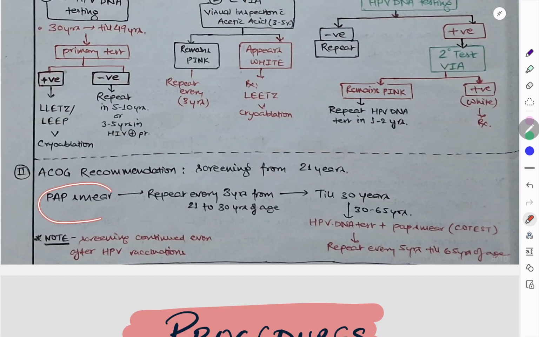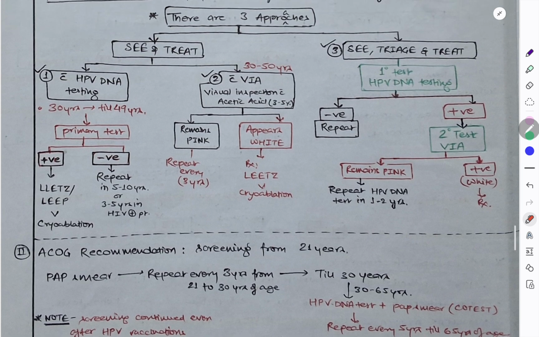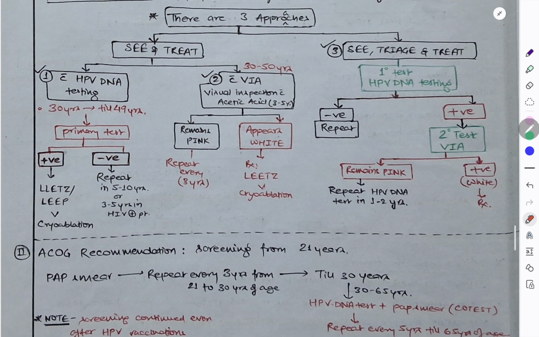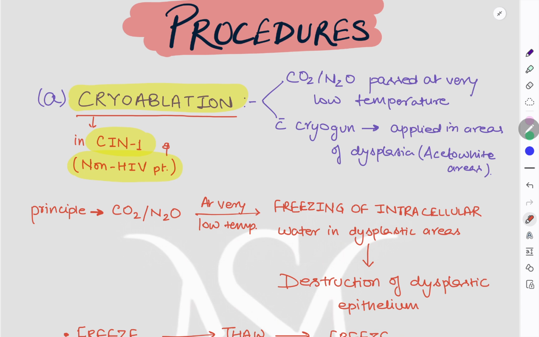According to ACOG, screening starts from 21 years. Okay, so we have to take the pap smear and repeat every 3 years from 21 to 30 years, almost 3 times. Then from 30 years to 65 years, we have to do co-testing. Co-test involves HPV DNA testing plus pap smear, and we have to repeat this every 5 years till 65 years of age. So this was about the line of management, how to investigate.